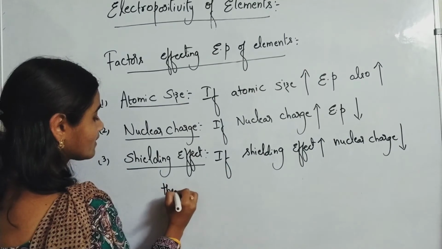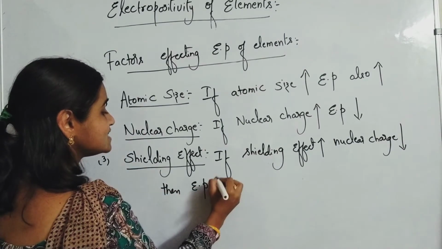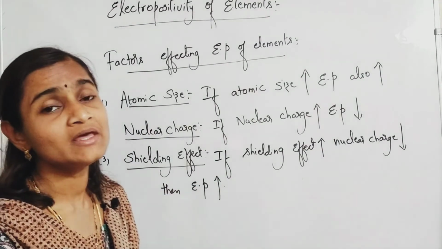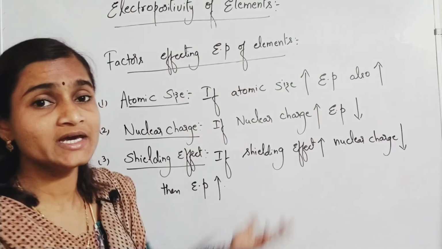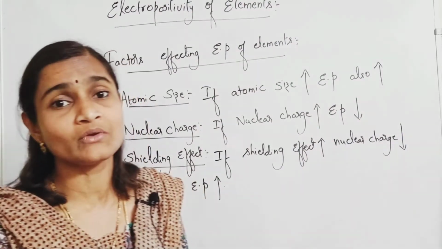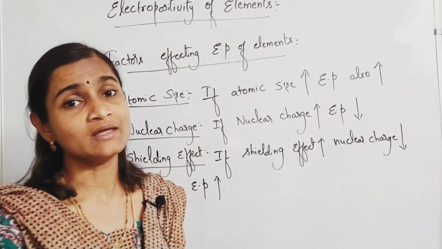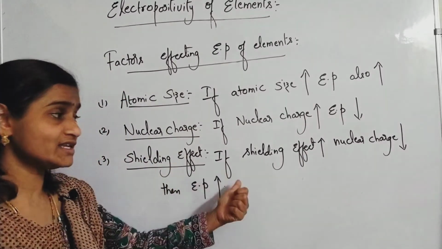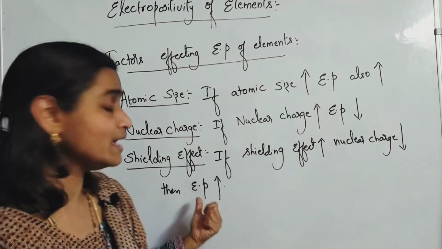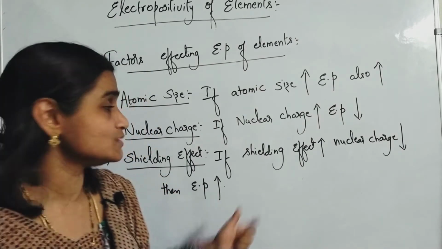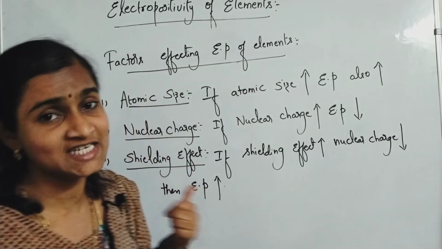Then electropositivity increases automatically. Quickly the electron can go out. The nucleus is no more influencing that electron, no more holding the electron. So if the shielding effect increases, nuclear charge decreases, and electropositivity increases.